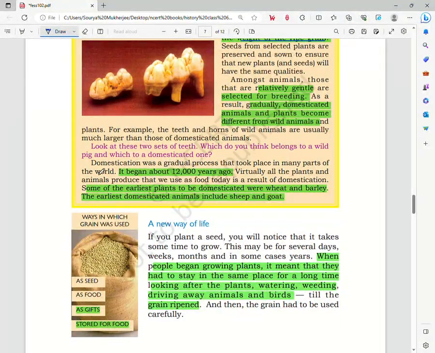Now, this domestication process took a very long time. It was a gradual process. It began about 12,000 years ago. Some of the earliest plants that were domesticated were wheat and barley, and the earliest domesticated animals include the sheep and goat.